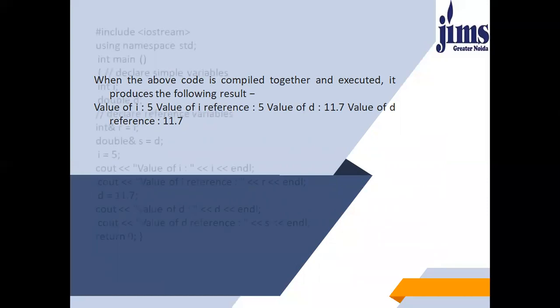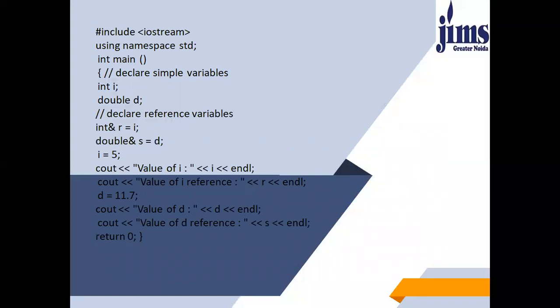So I hope this example is clear and all of you have understood how to make a reference variable. You have to use this reference sign for creating a reference variable. First you have to declare a simple variable. Then you have to use this reference symbol for creating a reference variable to that particular simple variable. I hope it is clear to everyone.